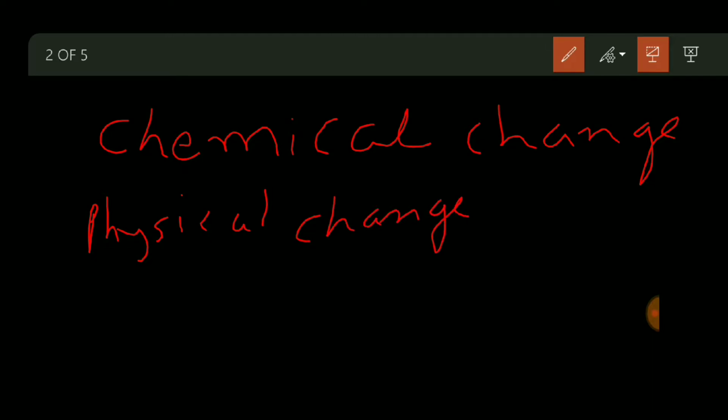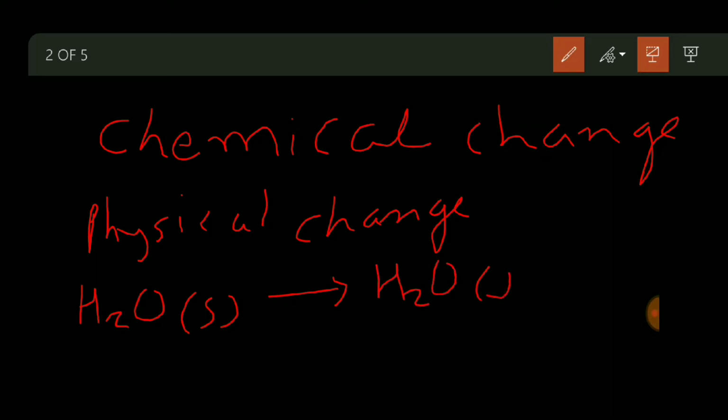Physical change means what? Suppose you have water, H2O in a solid state, meaning ice, and when this ice converts into water, H2O in a liquid state. See, I have written here solid and liquid. It means that the chemical formula of water is not changing. This type of change is called physical change.